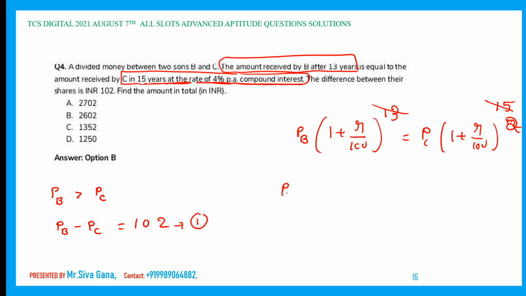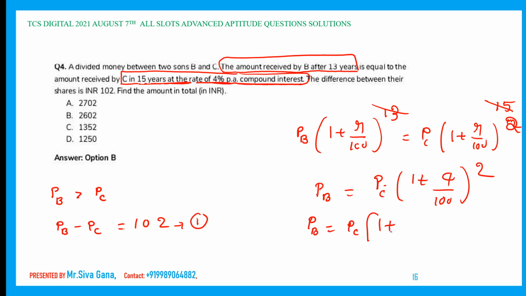Therefore PB is equal to PC into (1 plus 4 by 100) whole square, the rate of interest being 4%. So PB is equal to PC into (1 plus 1 by 25) whole square, which is PC into (26 by 25) whole square, so PB is equal to PC into 676 divided by 625.